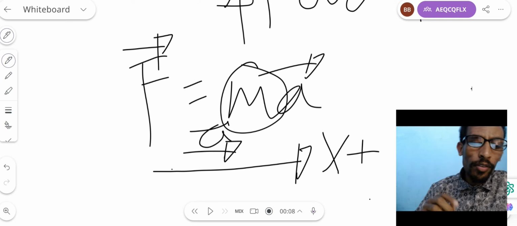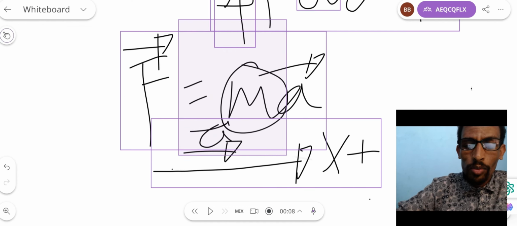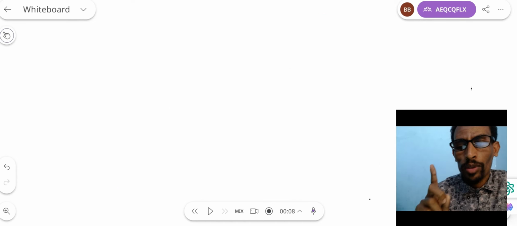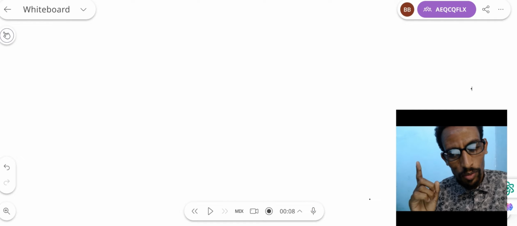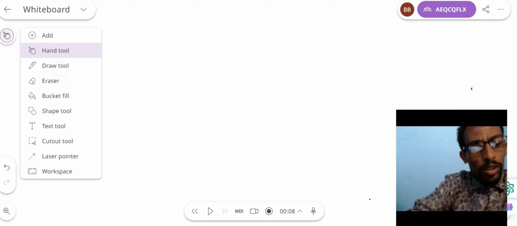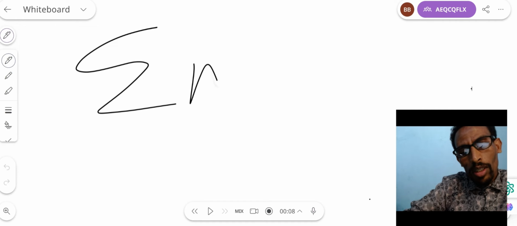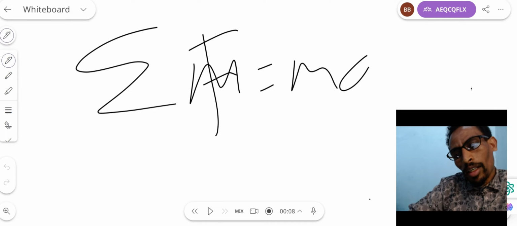Let's say if unbalanced forces act upon any arbitrary object, the force of that object is expressed as the summation of force, which is equal to mass times acceleration.